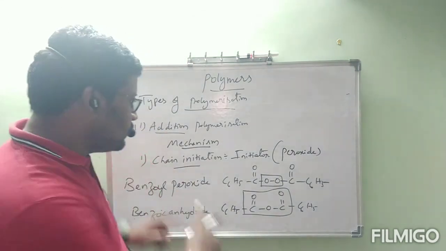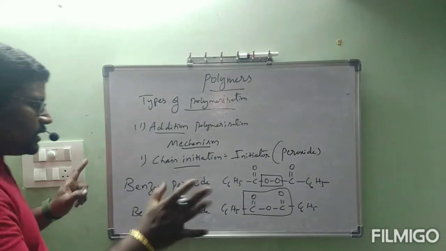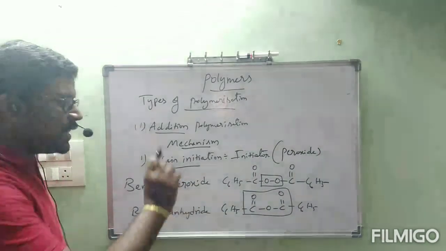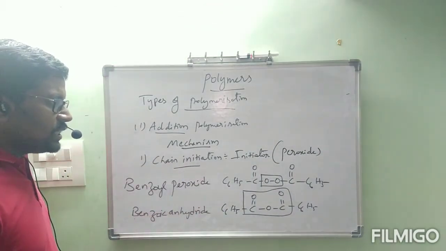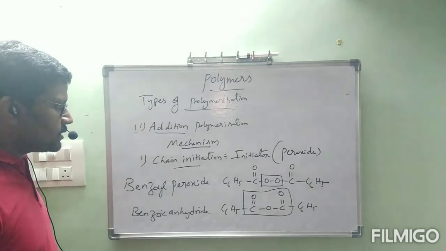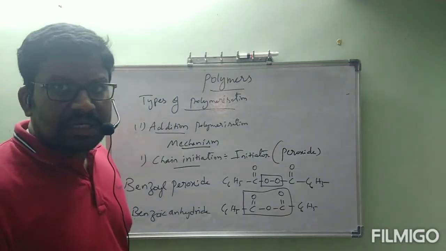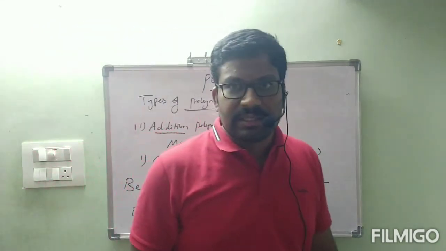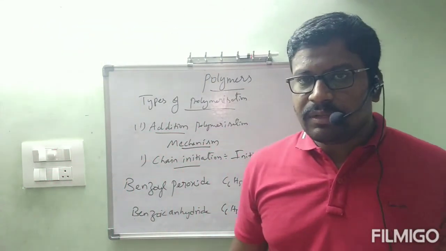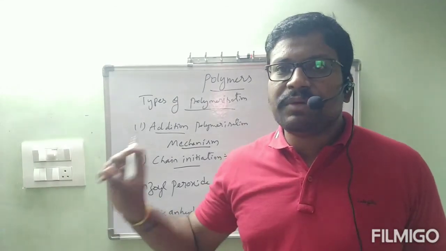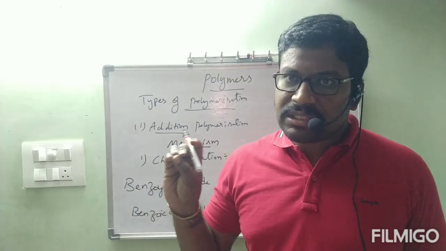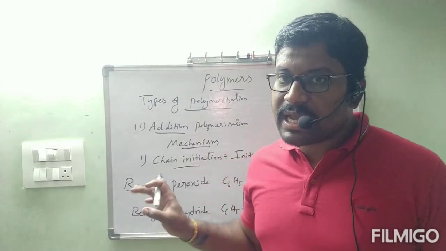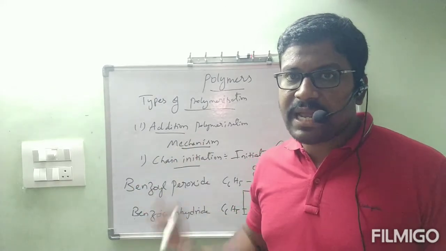Is it clear? Now actually reaction is not at all started. Simply I wrote the structure of this initiator. That initiator we are taking peroxide. Okay ma? Chain initiation reaction we will see in next class. What is the mechanism? Reaction wise we will see. That is simple reaction only. Till now what are the reactions we have studied? When compared to that, these reactions are very simple. This is only one reaction we have.